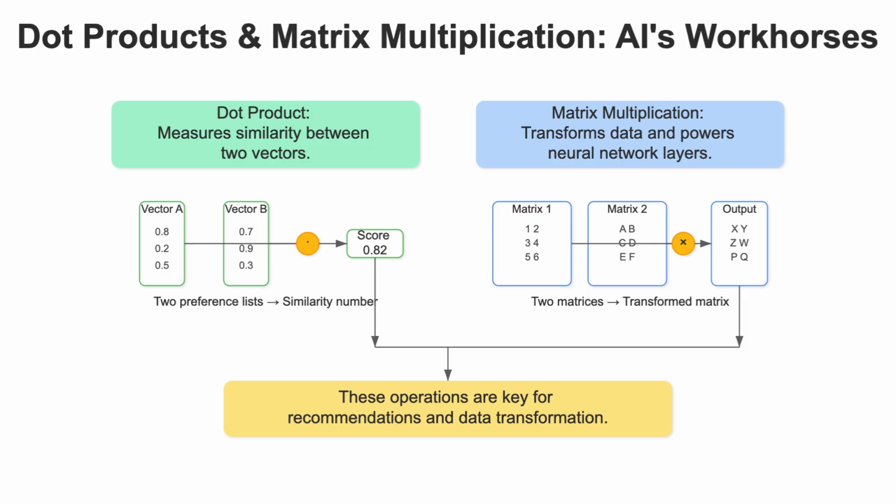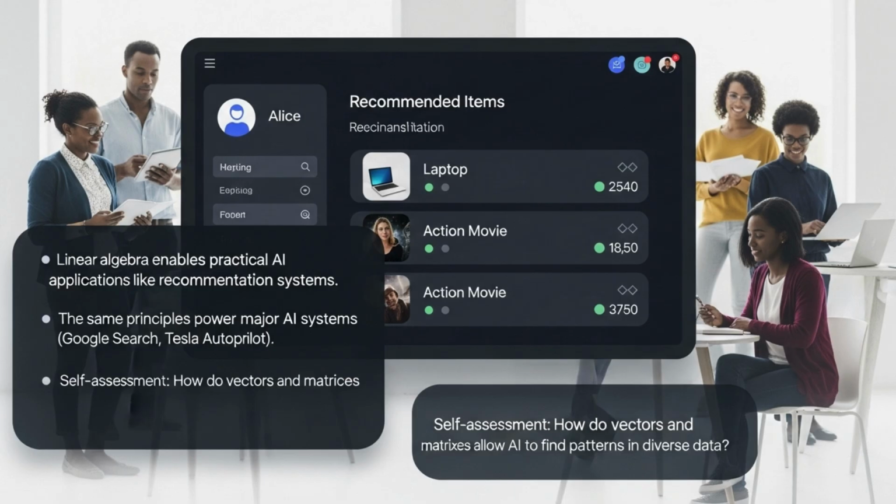Let's put it all together. We can build practical AI applications like a simple recommendation system. By defining user preferences and item features as vectors, and then using dot products to calculate similarity scores, we can generate personalized suggestions, just like the code example we discussed. This simple system uses the exact same mathematical principles that power Amazon's product recommendations or Spotify's music suggestions.